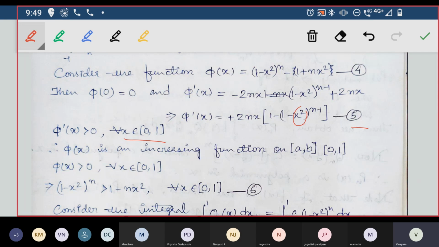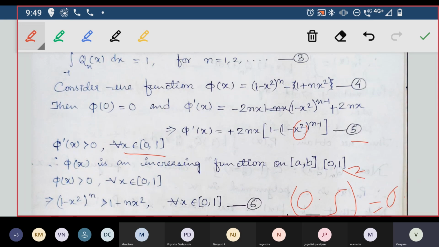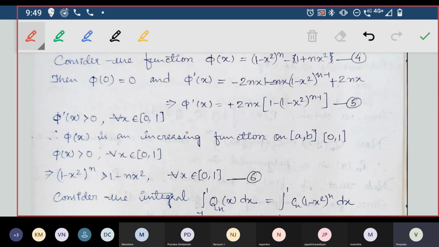If you take x equal to 0.5, x square will be 0.25, which is less than 0.5. So whatever value you take, x square will be less than it, and 1 minus x square will always be less than 1 itself.